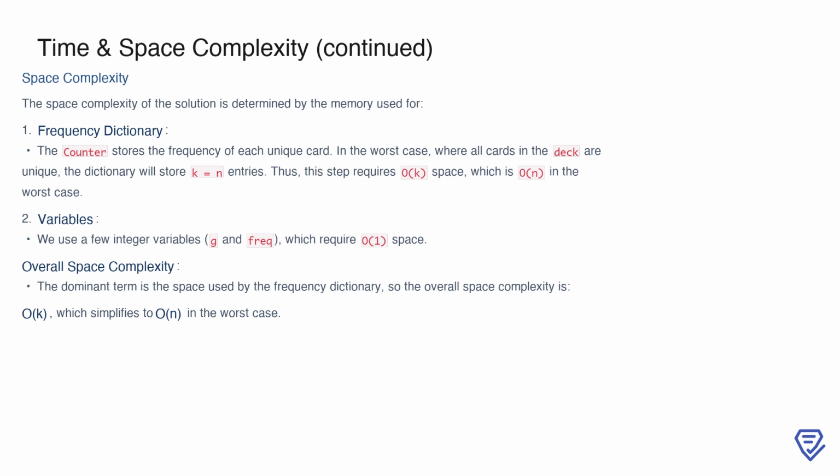Additionally, we use a small number of integer variables, such as g for tracking the GCD and frequency for individual frequencies. These require constant space, O(1). Combining these factors, the overall space complexity of the solution is dominated by the frequency dictionary, resulting in O(k), or O(n), in the worst case. This ensures that our solution remains space efficient, even for large decks.